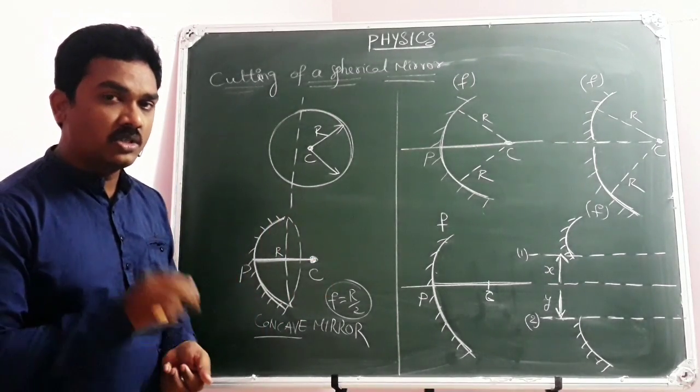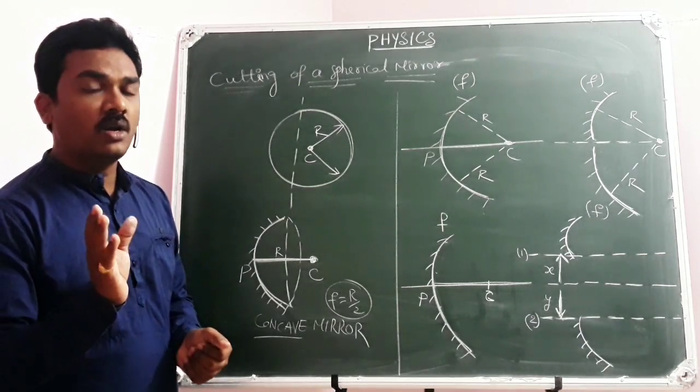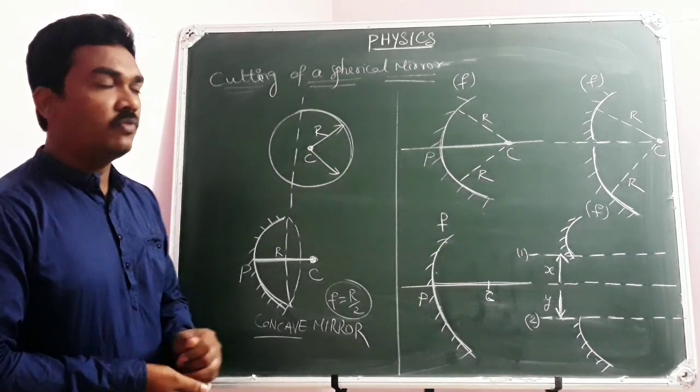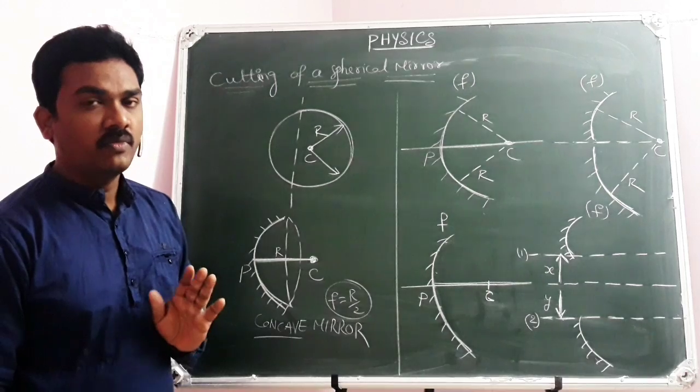So first of all, what is the conclusion that you need to write? Cutting a spherical mirror cannot influence the focal length of the spherical mirror. So the focal length of each piece remains the same even though the spherical mirror is cut into pieces.